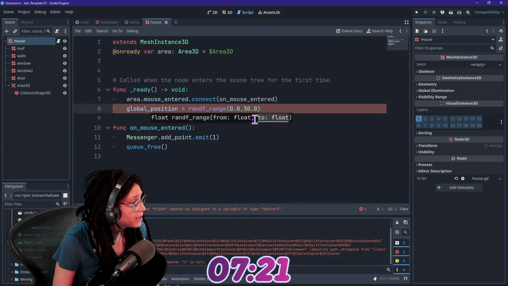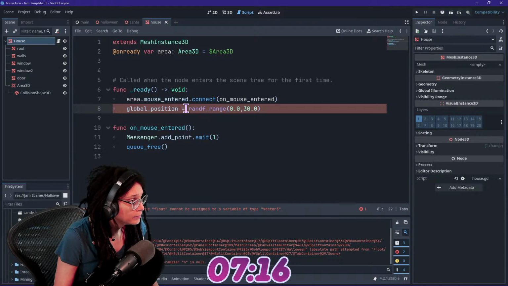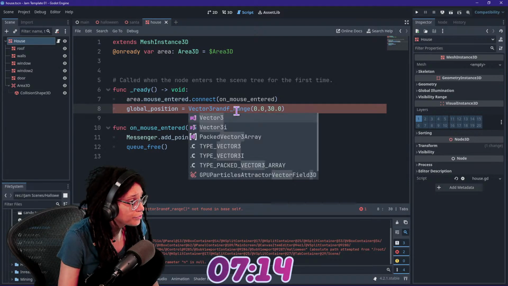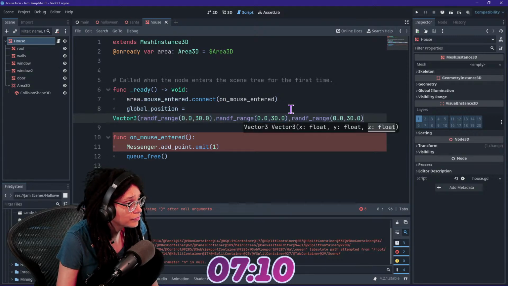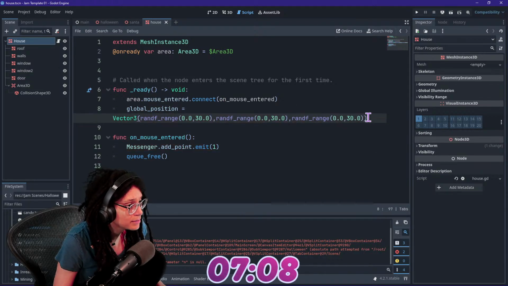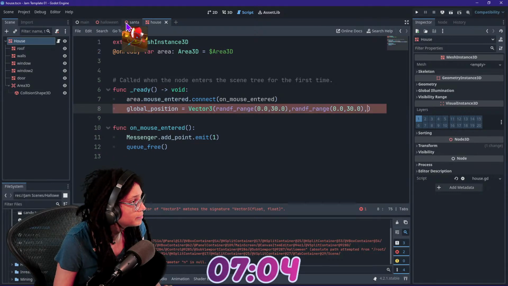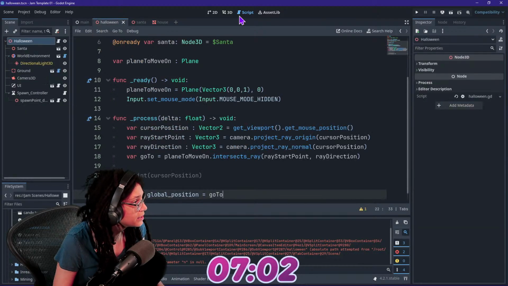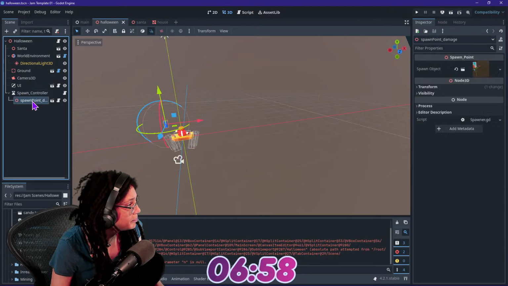Let me see if I can figure out here. Cannot be assigned to a... oh yeah, sorry. Duh. I knew that. Vector 3, we need to get 3 different values here. Horrifying. You can't do a random Z. You do not want a random Z. What's the Z that you want? The Z that you want is, I mean, you want it to be the parent, really.